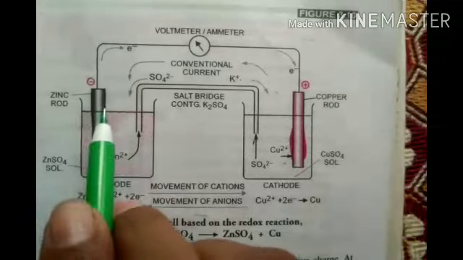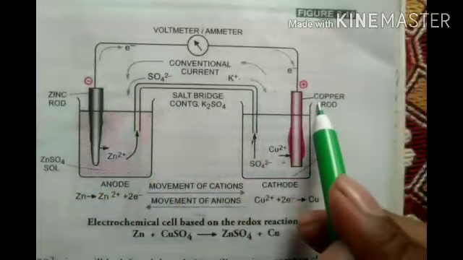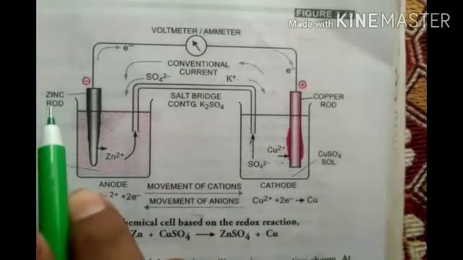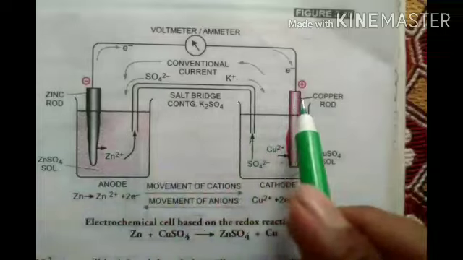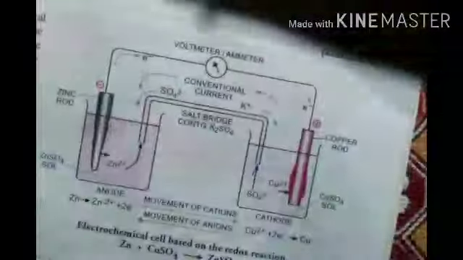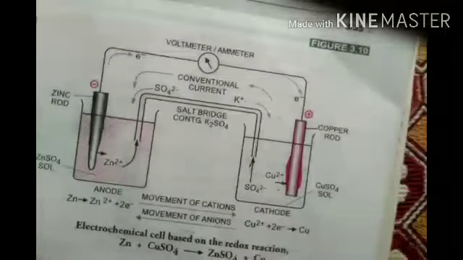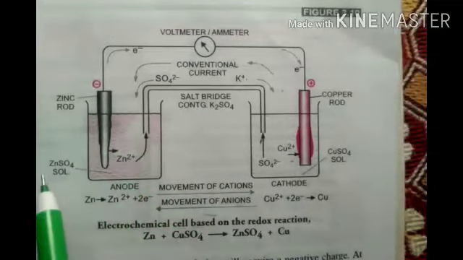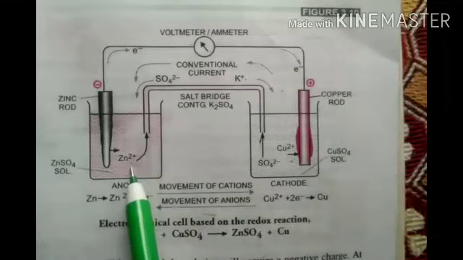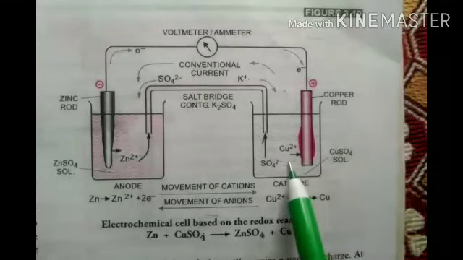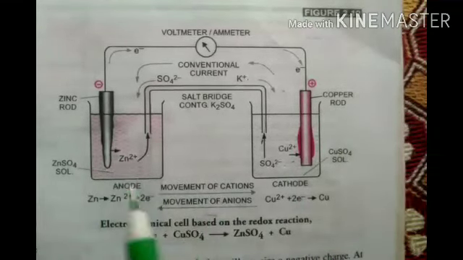With the salt bridge, look here. See, the zinc rod is negative, the copper rod is positive. Draw the diagram and look carefully. Got it? One minute. Okay, see, we have taken a zinc rod with ZnSO4 solution and CuSO4 solution, both here.